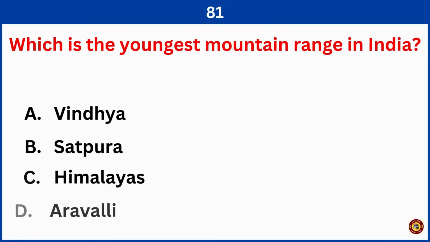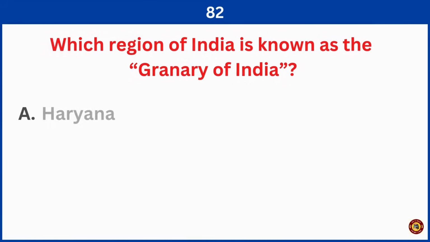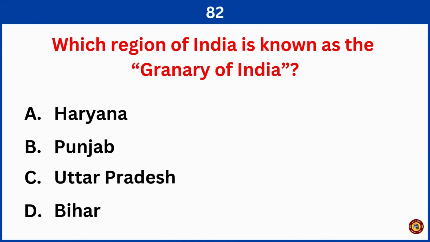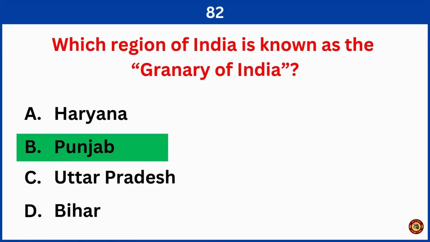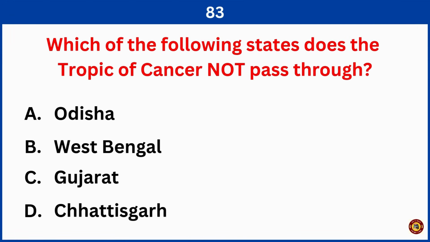Which is the youngest mountain range in India? Right answer is option C, Himalayas. Which region of India is known as the Granary of India? Right answer is option B, Punjab. Which of the following states does the Tropic of Cancer not pass through? Correct answer is option A, Odisha.